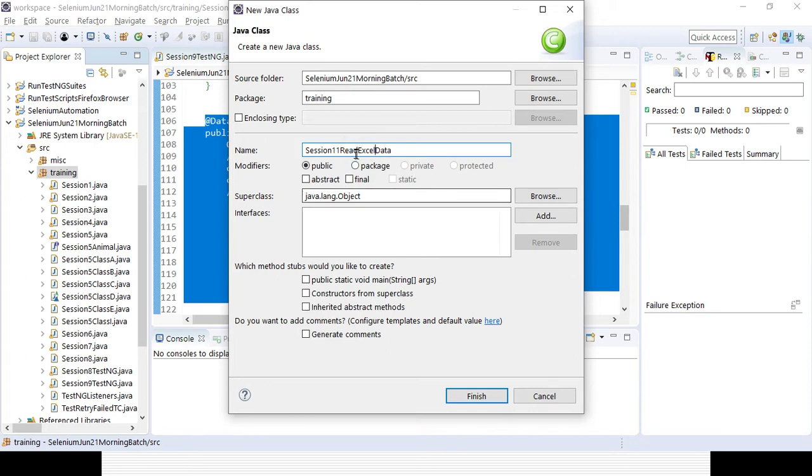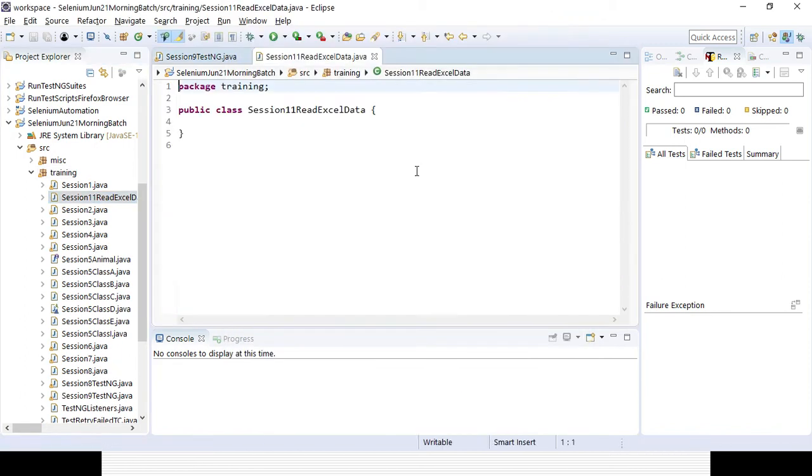Here I will be writing all the important methods. So I am not selecting the public static void main as well. So let's create it. Okay, so it is done. Then I need to define some global variables, which I will be reading multiple times in multiple methods. So one is the workbook and worksheet.